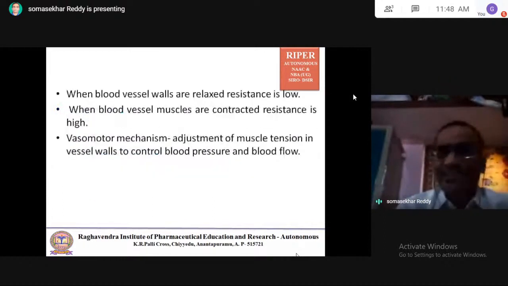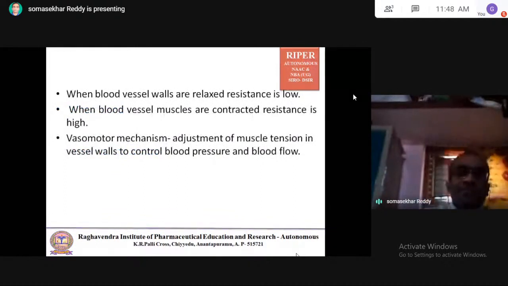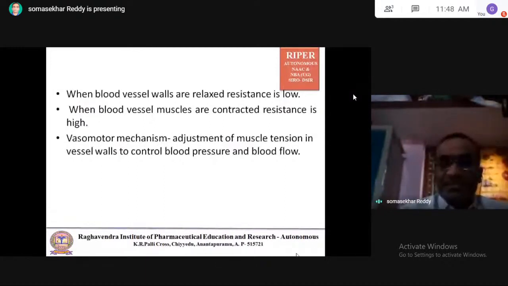When blood vessel walls are relaxed, resistance is low. When blood vessel muscles are contracted, resistance is high. You can take the vasomotor mechanism, the adjustment of muscle tension in blood vessel walls to control blood pressure and blood flow. It's very clear once again: when blood vessels are relaxed, resistance is low; when blood vessel muscles are contracted, resistance is high.